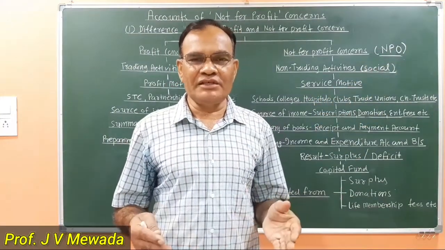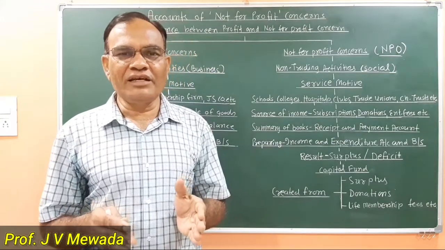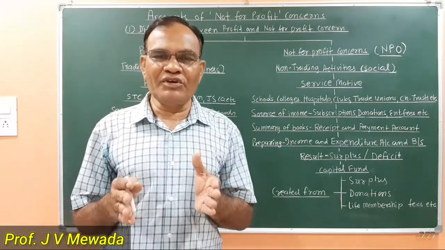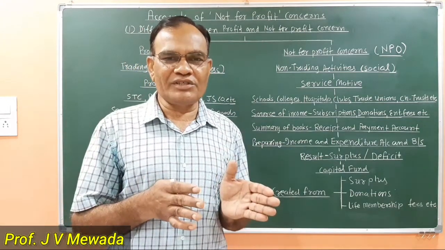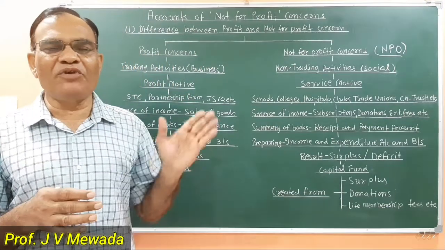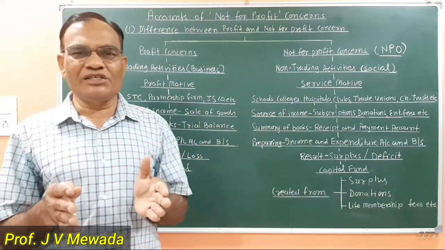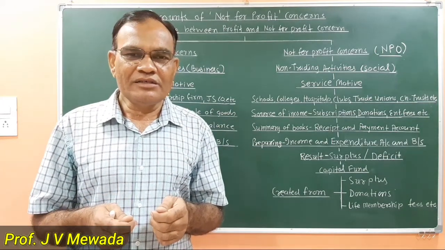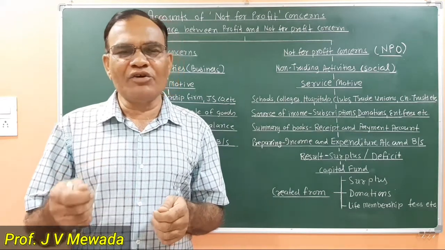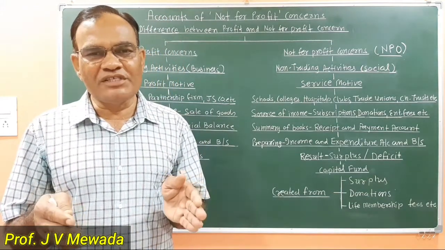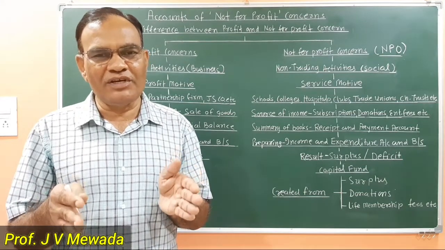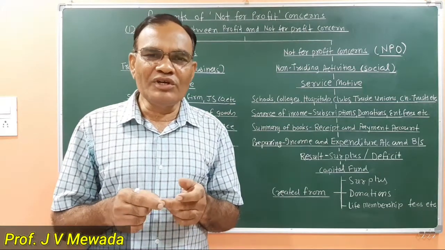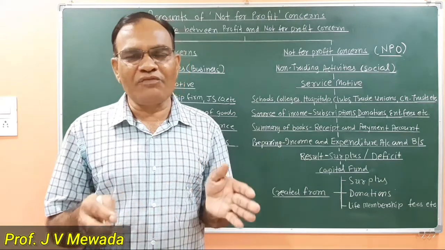Now before we proceed to understand the final account of NPO, let us first know what we mean by profit organization and not-for-profit organization. So what do you mean by profit organization? Profit organizations are those organizations which are engaged in trading activities. What do you mean by trading activities? Buying of goods and selling of goods at a profit. The difference between buying and selling is known as the profit. So what is the aim of trading units? The aim of a trading organization is to earn profit.